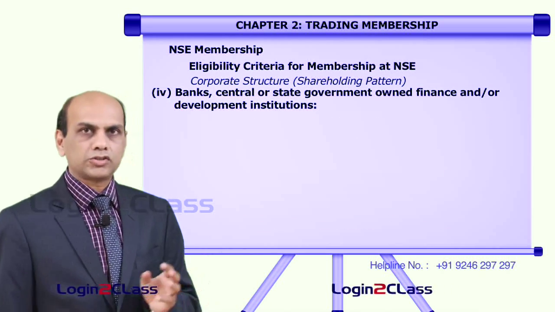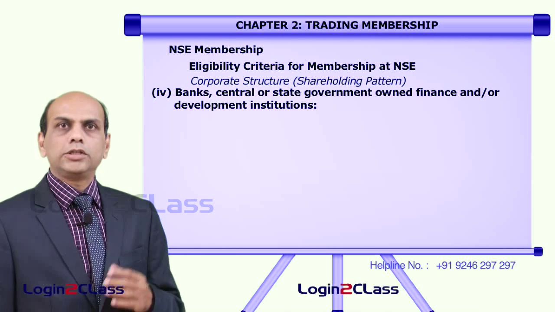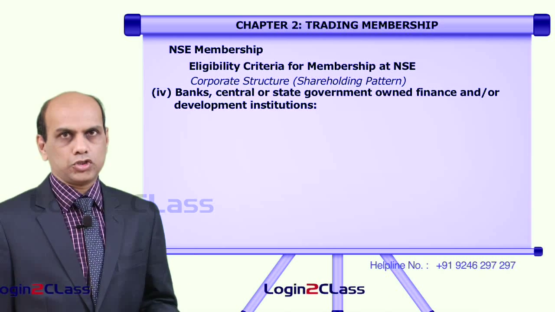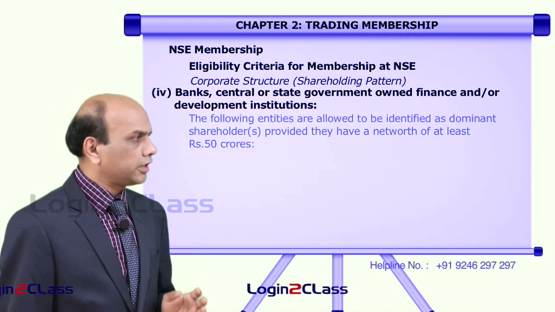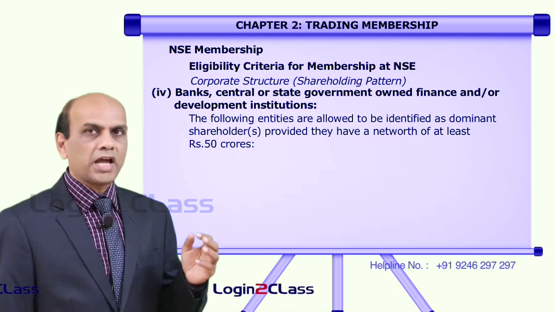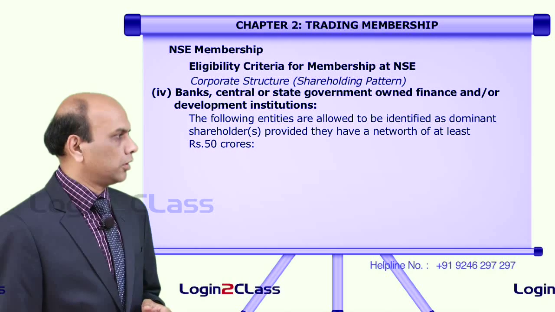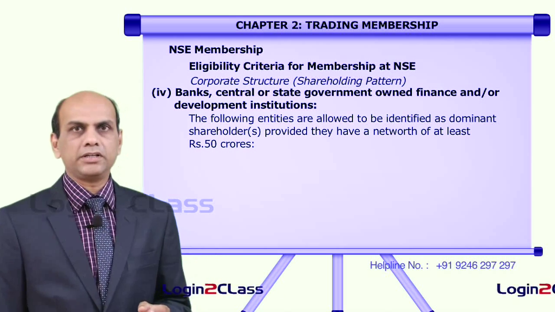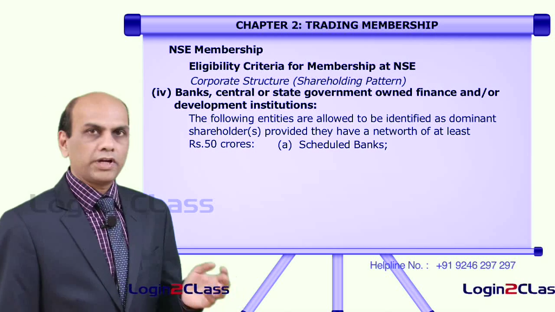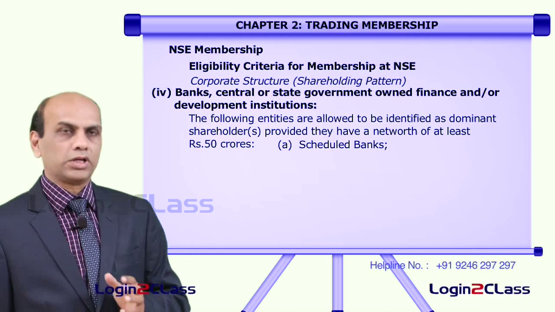Banks, central or state government owned finance and development institutions, these also can apply and become the trading member of the exchange. The following entities are allowed to be identified as dominant shareholders, provided they have a net worth of at least 50 crores. This is a must. So, any bank or any central government entity can appoint a dominant shareholder, provided these entities have 50 crores of net worth.